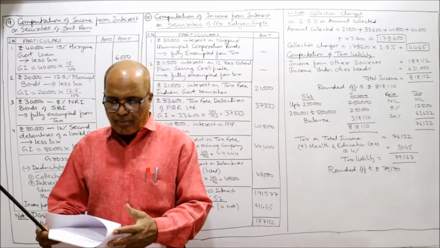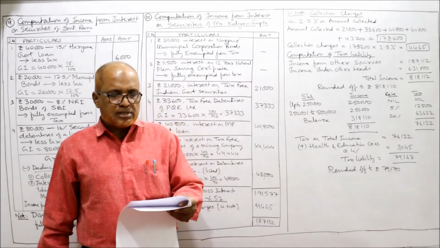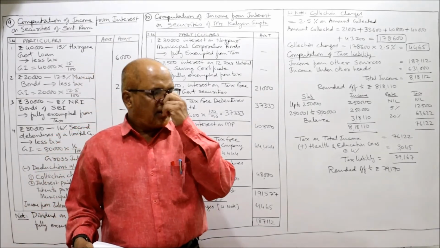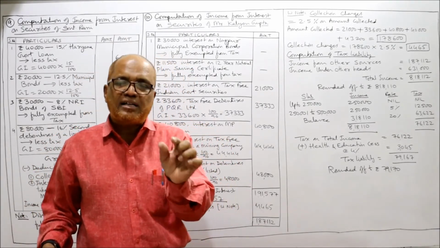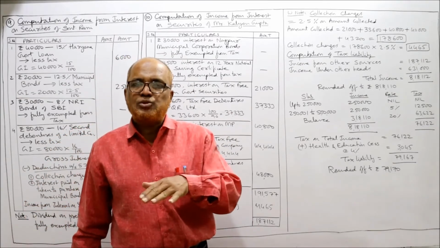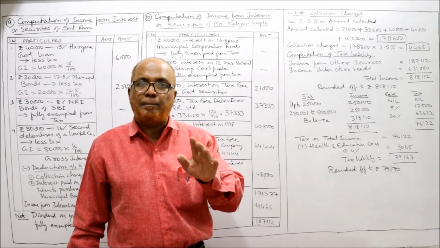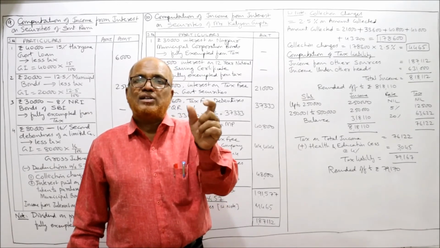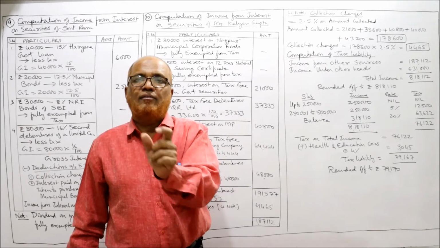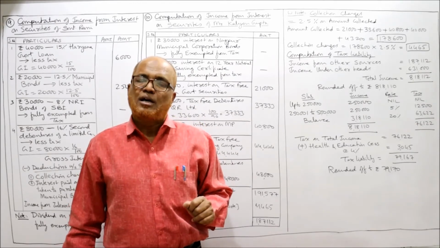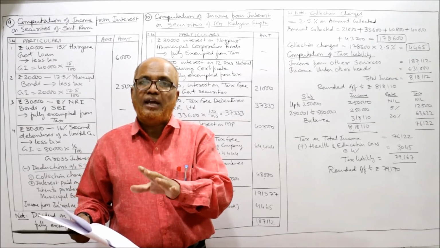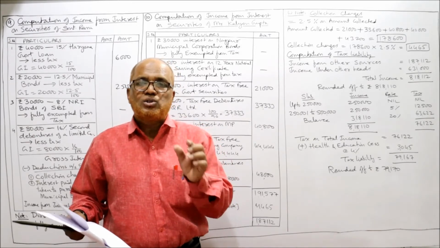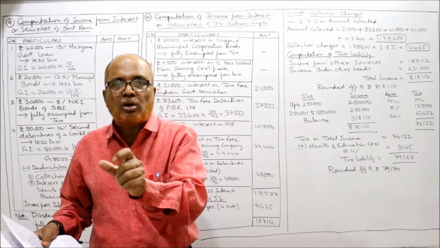Now I am reading out problem number 10. The following are the incomes received by Mr. Kalyan Gupta during the previous year. In this problem, directly the incomes received, the interest amounts, are given. In the previous problem, interest amounts were not given, percentages were given. So we calculated the interest: face value into rate by 100, we get the interest. But this is the first problem where interest amounts are given directly. So we have to see whether it is a net interest or gross interest.